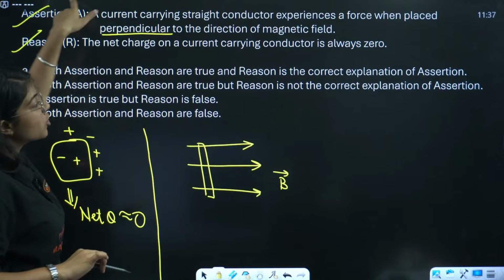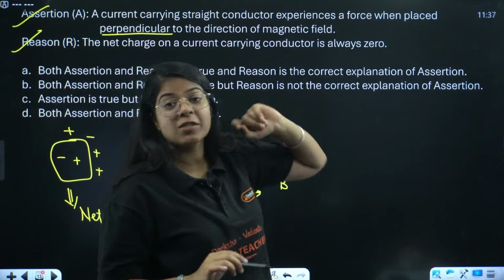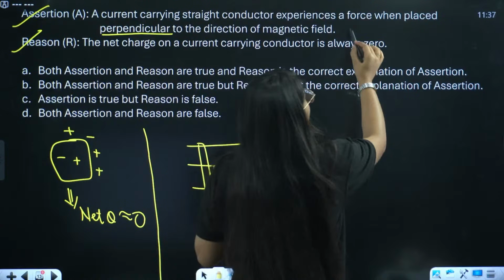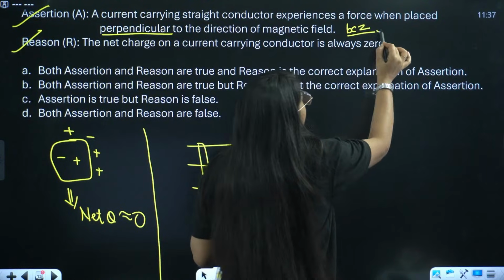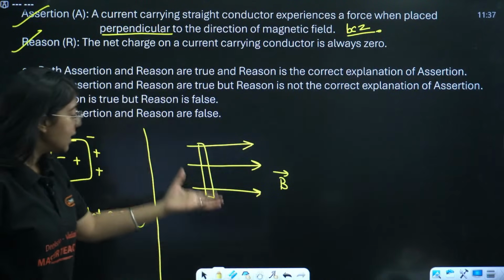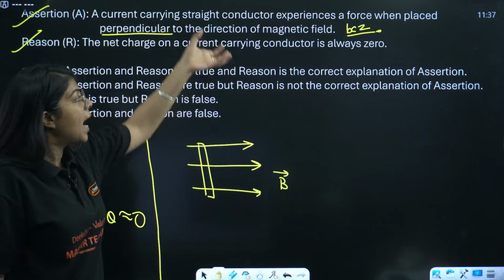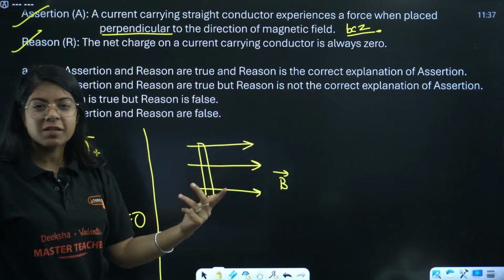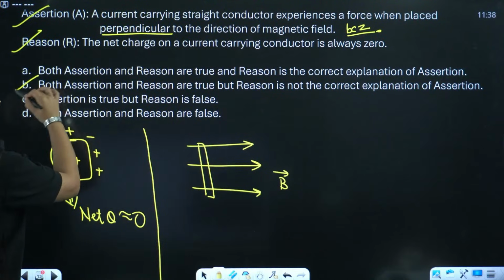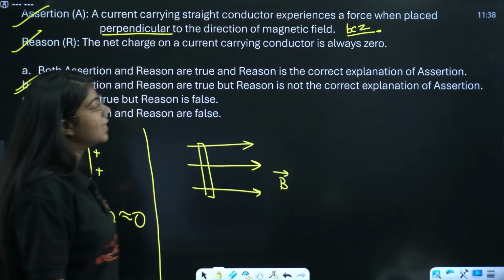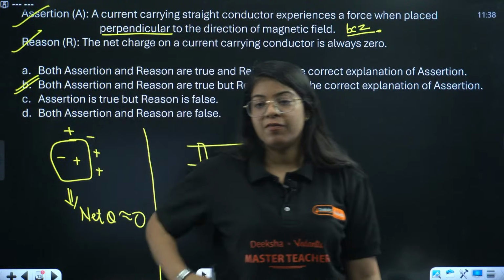But is reason the correct explanation for assertion or not? Can we add 'because' in this sentence or not? That is not true. The conductor experiences a force because of the motion of charges, and it is neutral, right? So it doesn't make sense. So both assertion and reason are true, but reason is not the correct explanation of assertion.